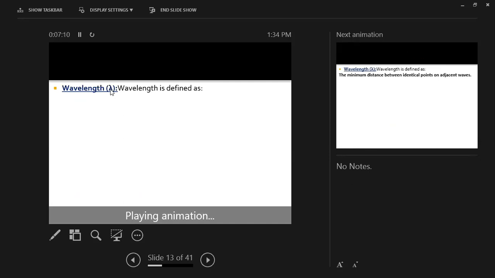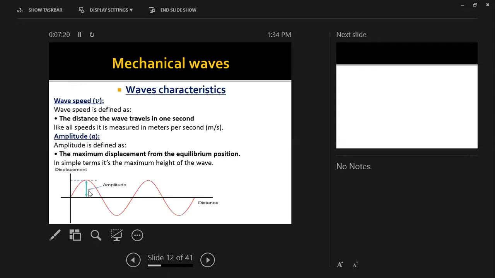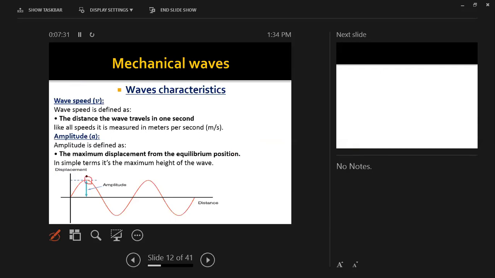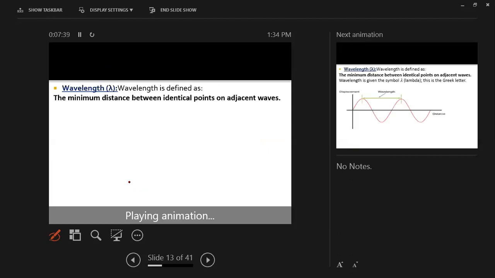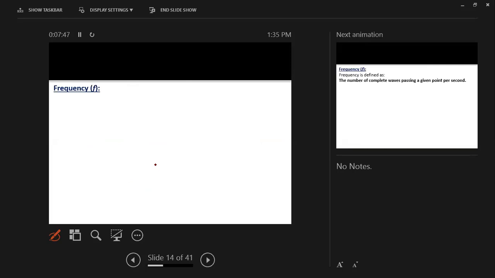It also has a wavelength. For wavelength, we are going to use lambda. This is a Greek letter, lambda. We use it to define wavelength. It is the minimum distance between 2 points of adjacent waves. Here, let's go back, between these 2 points, let me just take a pen. From here to here, this is called wavelength, okay? That is wavelength. And there is an example, as you see.